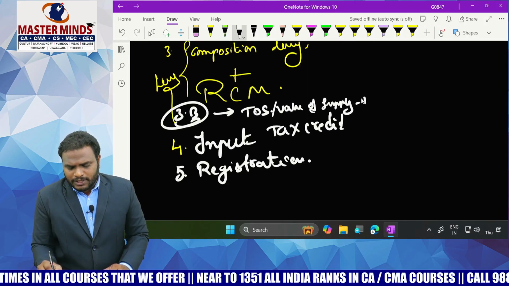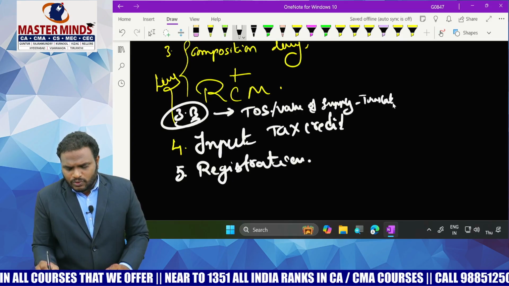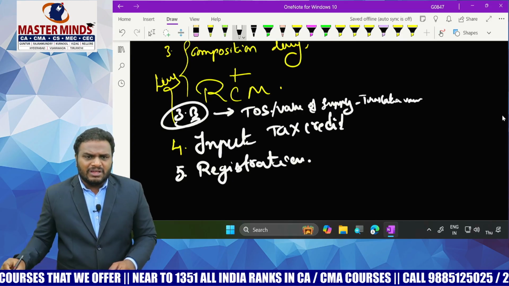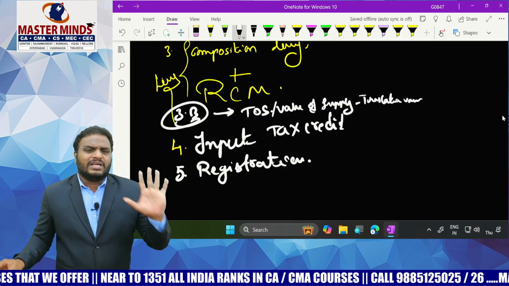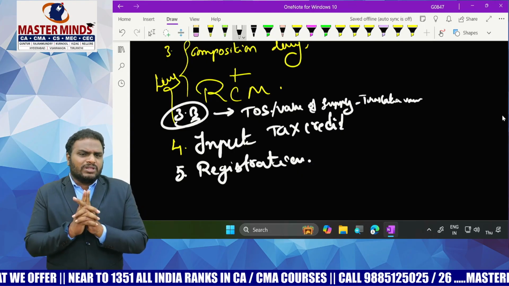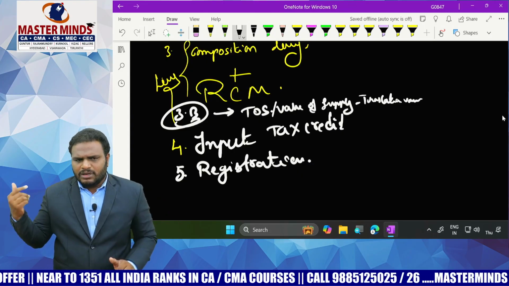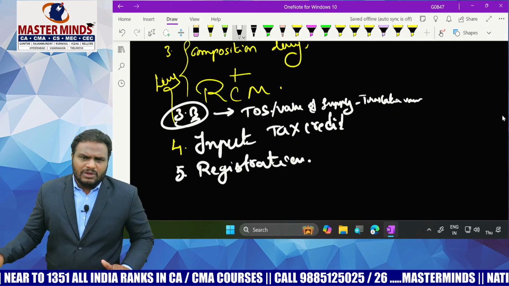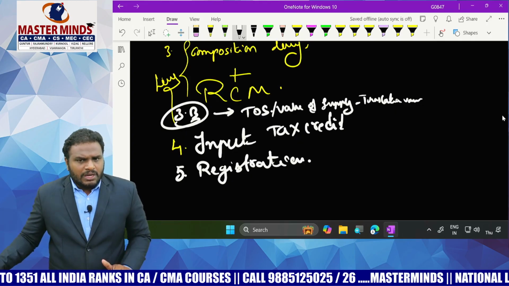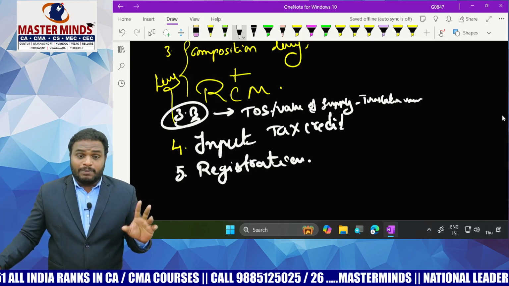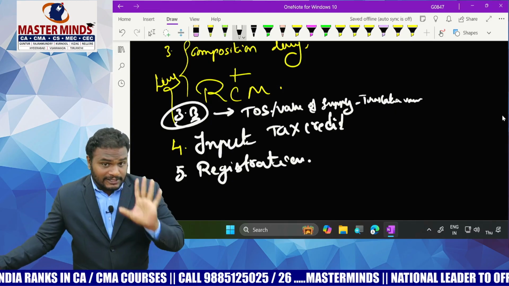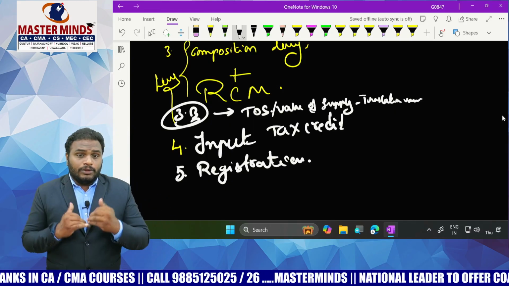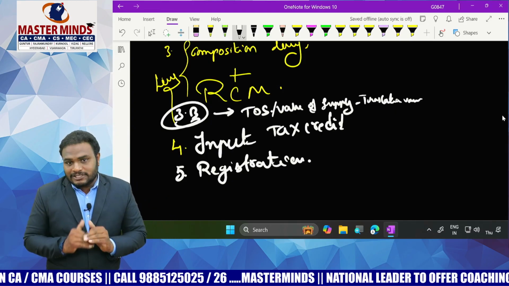Now, in value of supply, give importance to only the transaction value. Don't read each and everything regarding that. Only read the transaction value. For value of supply, only the transaction value is sufficient, and leave the remaining part. Time of supply, value of supply. In value of supply, only practice the transaction value. Thereafter come to the input tax rate. Thereafter come to the registration.